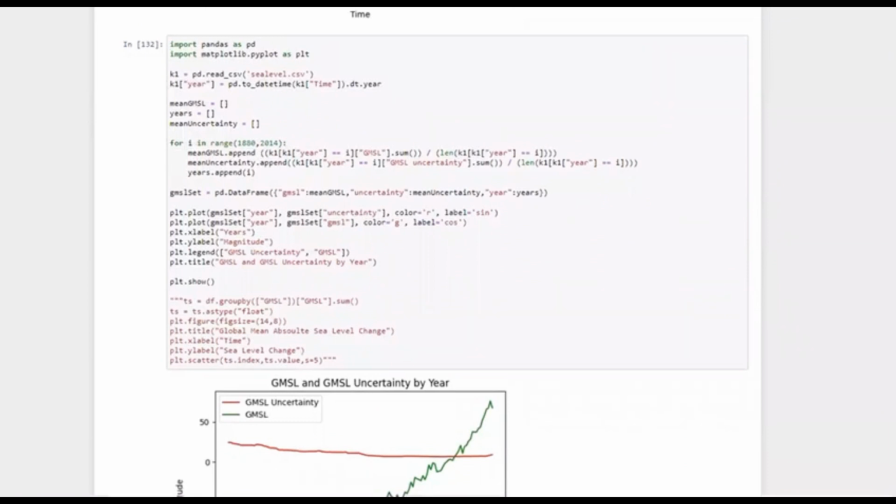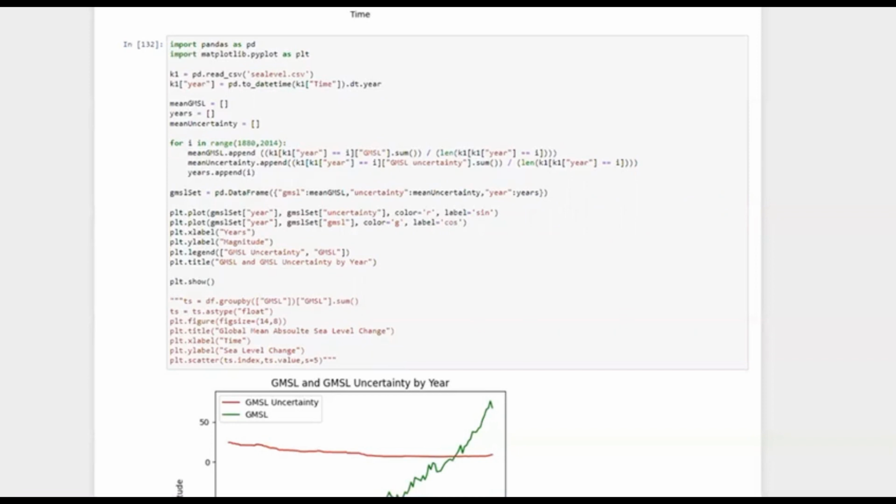This code reads a data set and plots it using the GMSL. GMSL means global mean sea level, and the GMSL uncertainty means global mean sea level uncertainty data in it. First, this CSV file is read and the date data is inserted as a column named time.